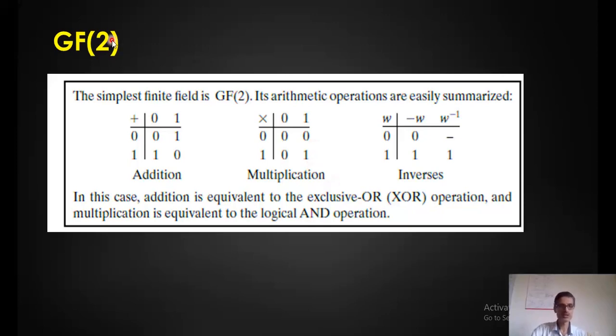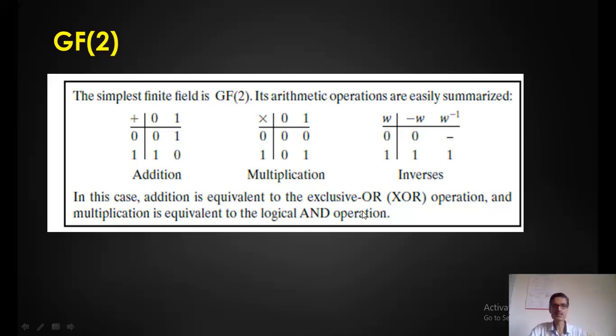So under the Galois field of 2, make note of this point: addition is the exclusive OR function and multiplication is the logical AND function. Now just look at the inverses. The multiplicative inverse of 1 is 1 itself, because 1 times 1 gives the identity element, 1. The additive inverse of 1 is again 1, because I get 0, the identity element under the addition operation. So this is Galois field of 2.